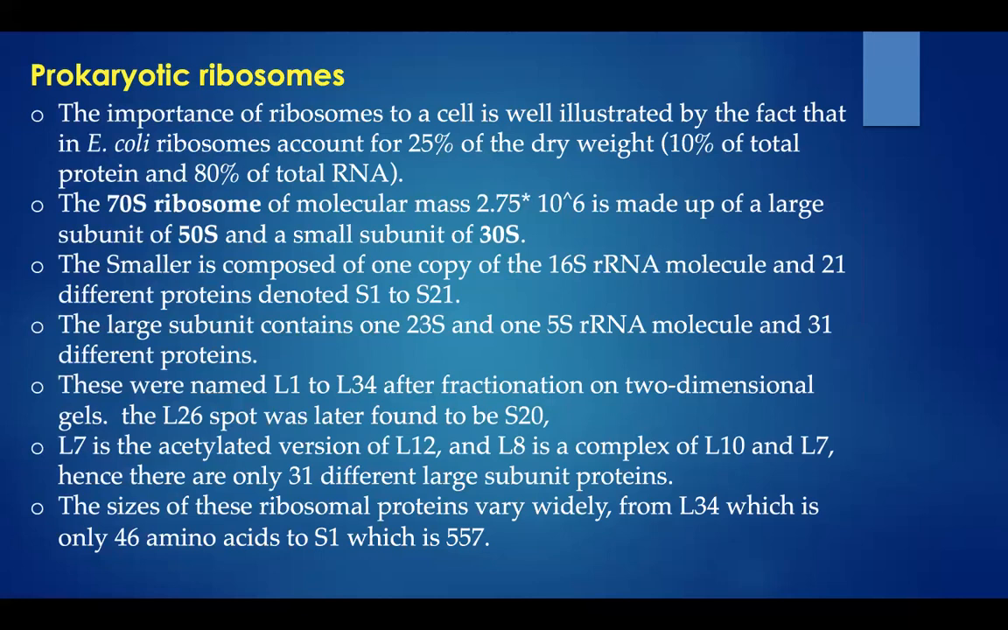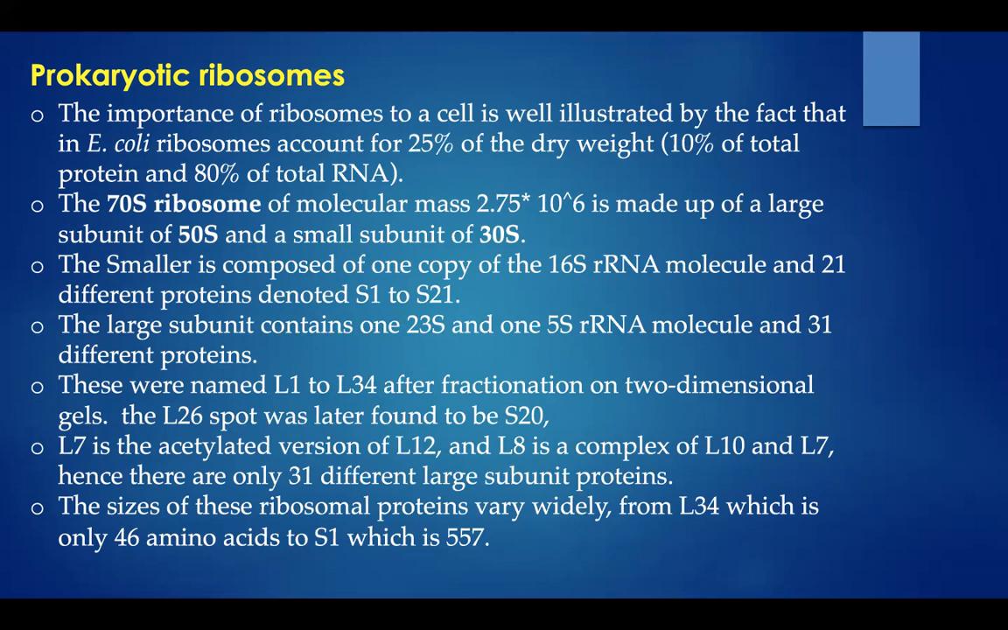The 70S ribosome has a molecular mass of 2.75 × 10^6 Dalton, and it has two subunits called 50S and 30S. 50S is the large subunit and 30S is the small subunit. The smaller subunit is composed of a 16S rRNA molecule and 21 different proteins, denoted S1 to S21. The large subunit contains 23S and 5S rRNA molecules and 31 different proteins. These 31 proteins were named L1 to L34.